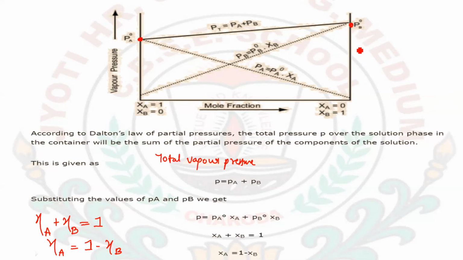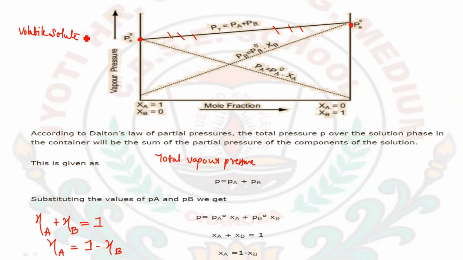So here is the partial pressure for A, and this is the partial pressure for B. But when we have mixed these two, we will see that the total pressure is denoted by this particular line. So here the pressure has been increased.